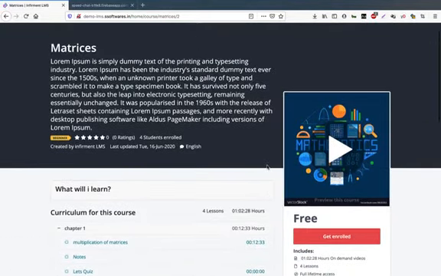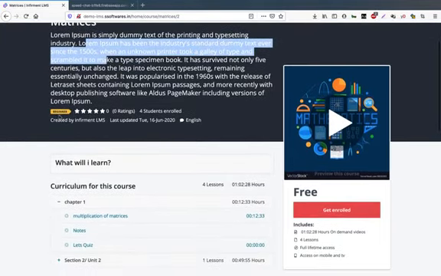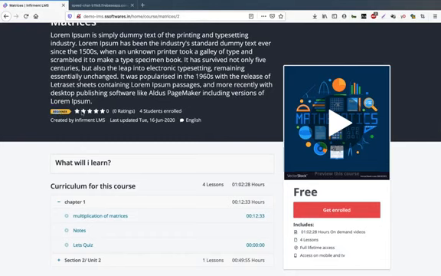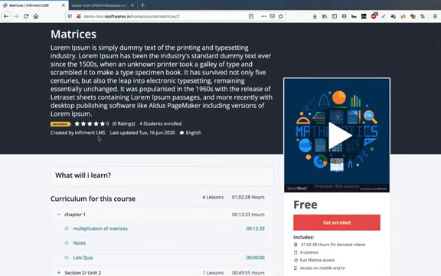On the course page, here we could see the title, the short description of the course, and the level of the course. The student will be able to see how many ratings have been given to this course, how many students have been enrolled, and which teacher or instructor created that course. The date when this course was last updated will be here, and the language of this course.